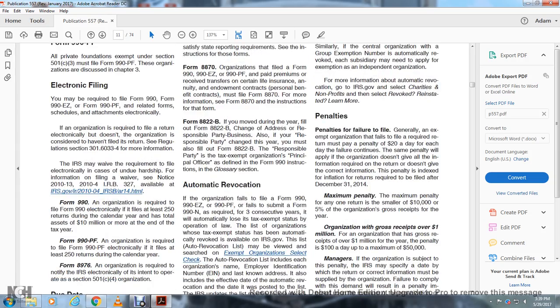Electronic filing. You may be required to file Form 990, 990EZ, or 990-PF with the related schedules and attachments electronically. If an organization required to file electronically does not do so, it may be considered as not having filed the return. See regulation section 301.6033-4 for more information. The IRS may waive the electronic filing requirement for undue hardship. See Notice 2010-13, 2010-4 IRB 327, available at irs.gov, IRB 2010-04, HTML.